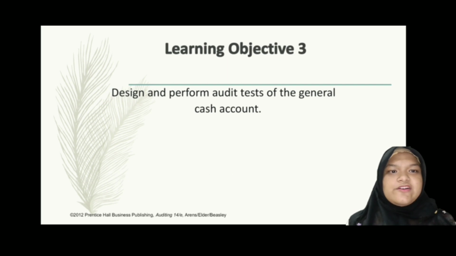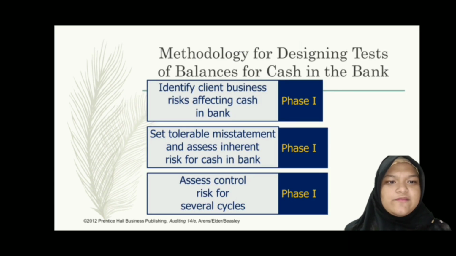Okay, next in Learning Objective 3, we will learn about how to design and perform audit tasks of the general cash account. So first, we're going to take a look at the methodology for designing tasks or balances for cash in the bank. Phase 1 consists of 3 things, which are identify client business risks affecting cash in bank, set tolerable misstatement and assess inherent risk for cash in bank, and third is assess control risk for several cycles. So we're going to go one by one.